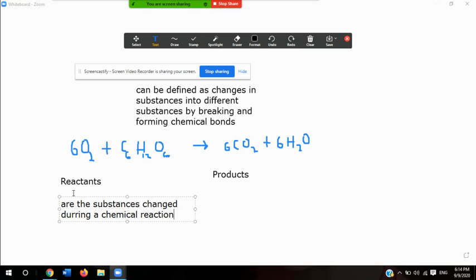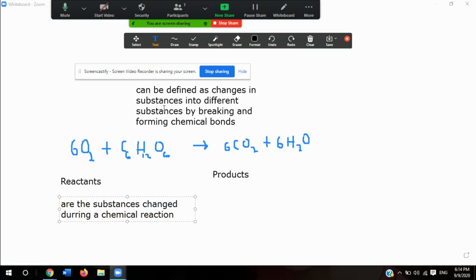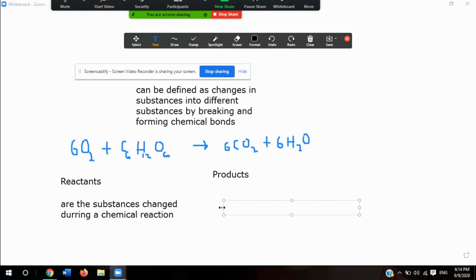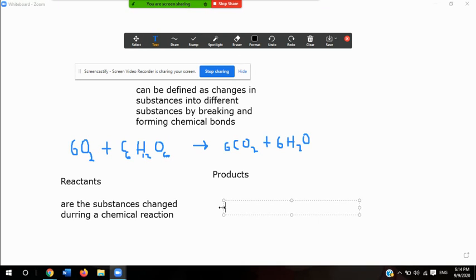And the products, which in this case are right here, products are the substances made by a chemical reaction. Okay, so these are reactants and these are our products.